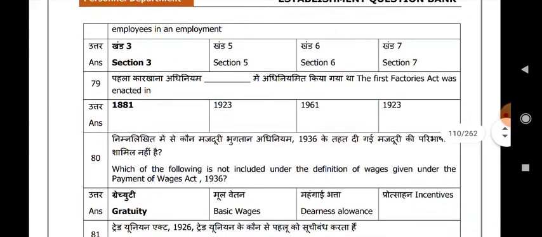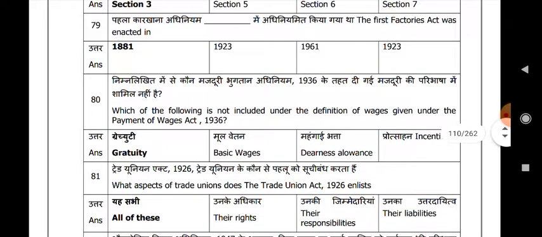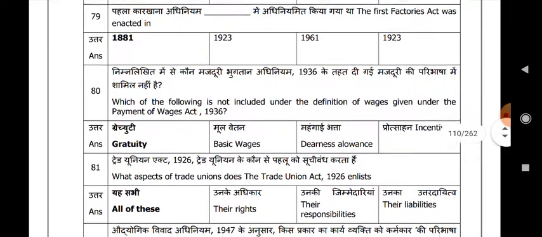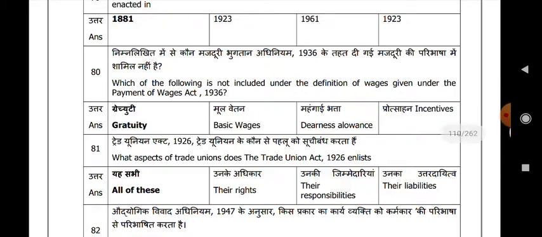Which of the following is not included under the definition of wages given under the Payment of Wages Act 1936? Gratuity. What aspects of trade unions does the Trade Union Act 1926 list? Their rights, their responsibilities, their liabilities. All of these is your answer.